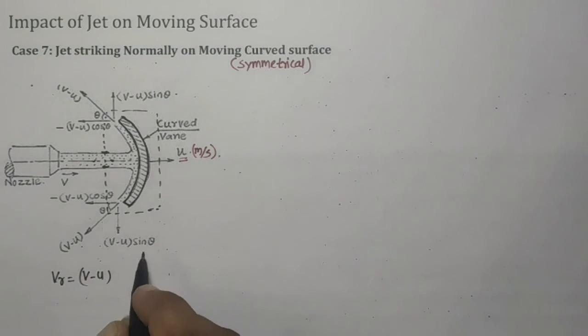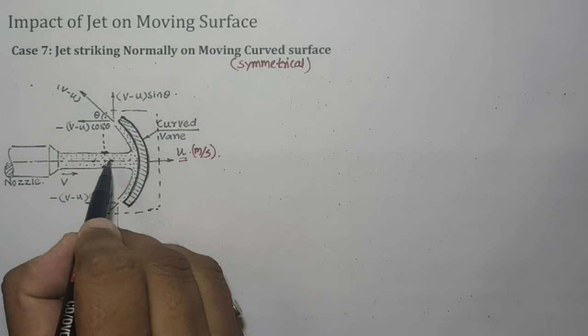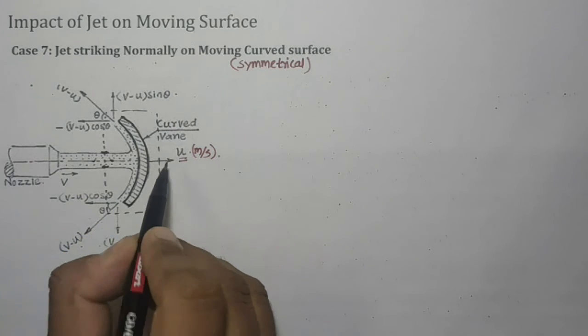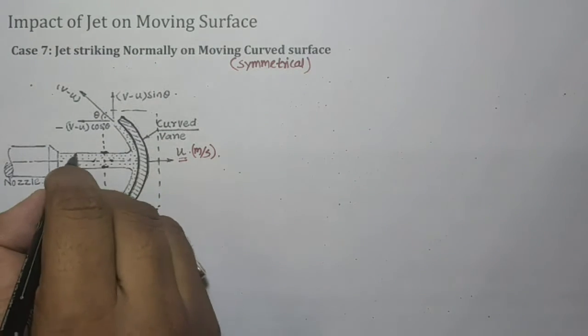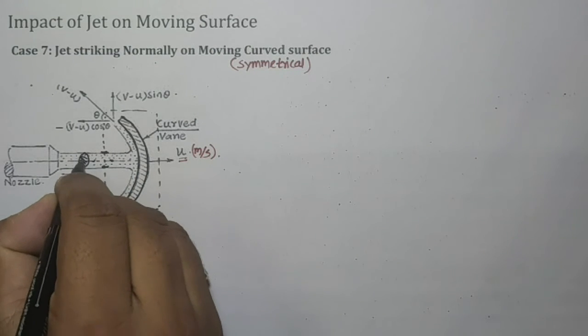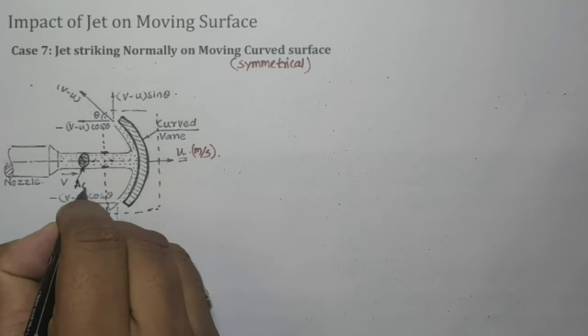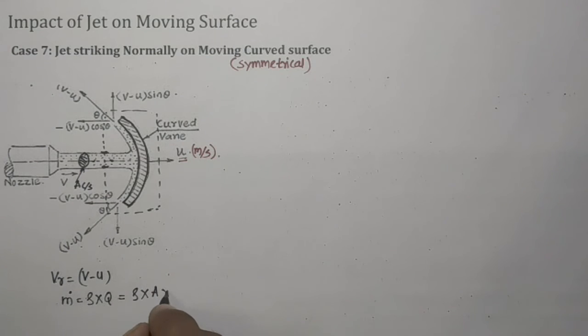So because of that reason, the mass which is striking the plate, which is moving with velocity u, will be m dot equal to rho Q, or rho into A, that is what we call the cross-sectional area, and it is given by A_cs. Rho A into (v minus u). Here v minus u is nothing but the relative velocity. So this is the mass flow rate.